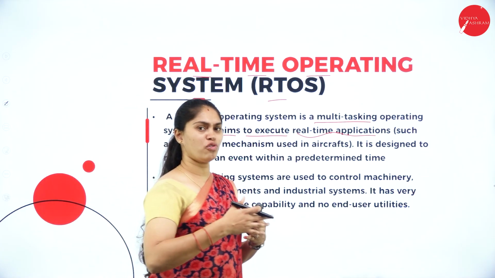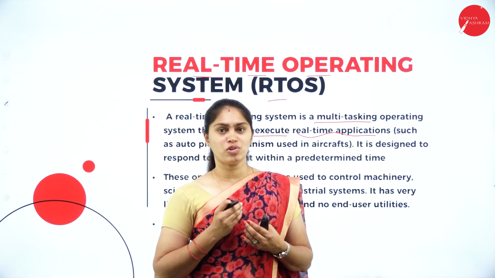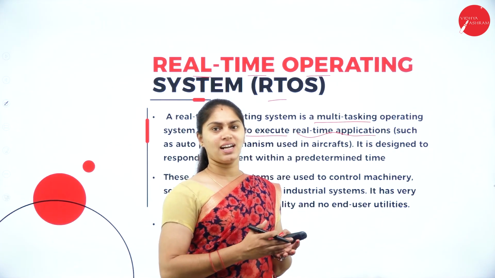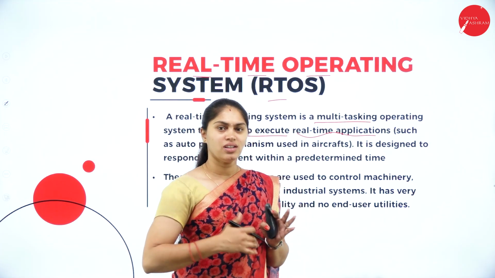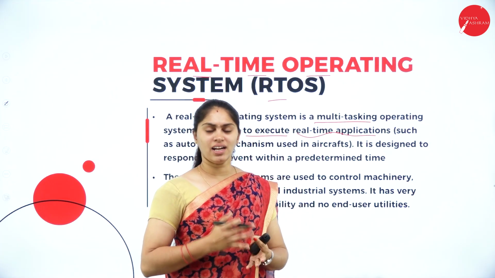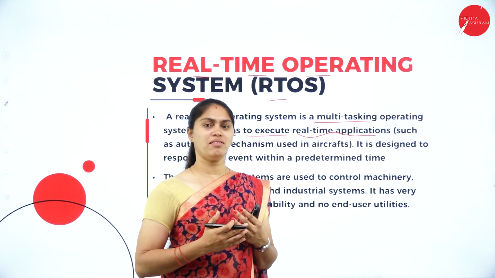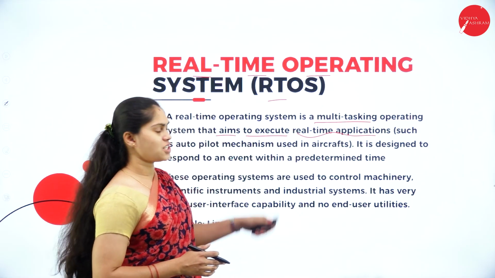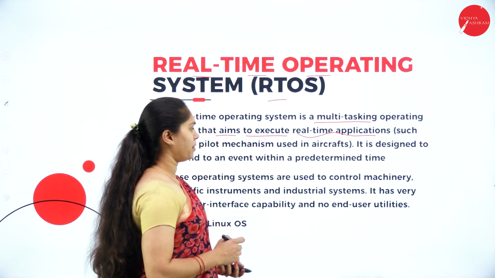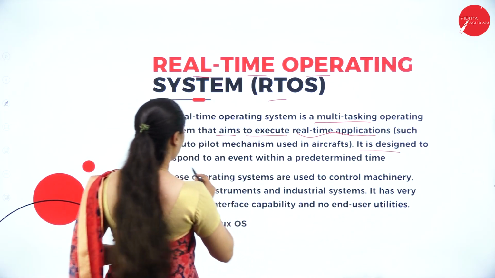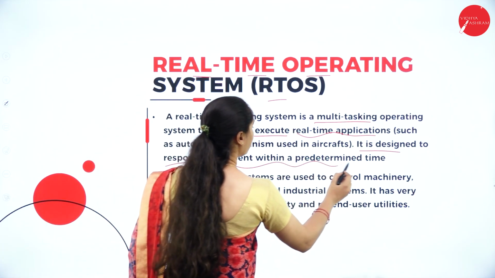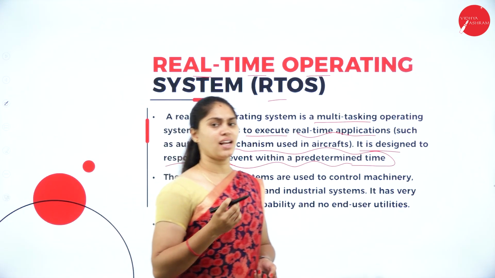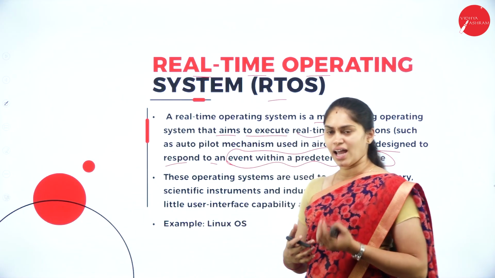So now you want to go for a movie, but you are left with only 5 minutes. But if it is taking 50 minutes to book the details for the particular show, then we won't use that application, right? The operating system should be very fast to access the content simultaneously. So in that situation, we must have this real-time operating system. Mainly it is designed to respond to an event within a predetermined time. So we can't wait much.